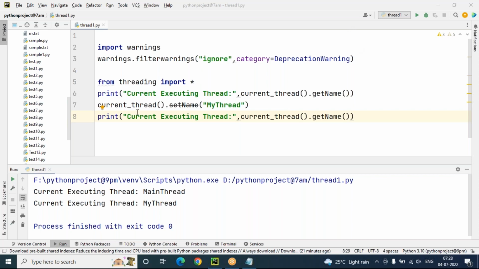Next, I want to show you the difference between a single thread program and a multi-thread program. Single thread means in every program by default one thread will execute. If there is no threading concept involved, then the program will execute one by one. That means however many functions we have included in the program, that many functions will execute one by one. If that program is converted into multi-threading, multiple threads are running, so you will find the differences.